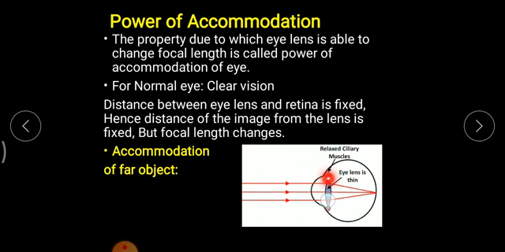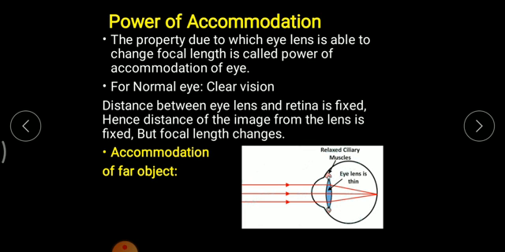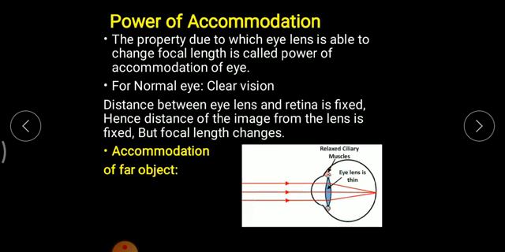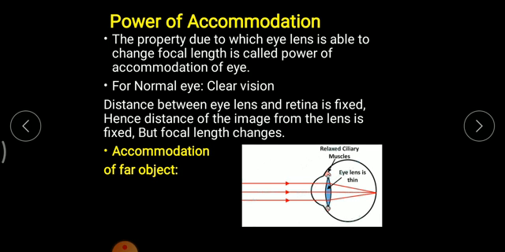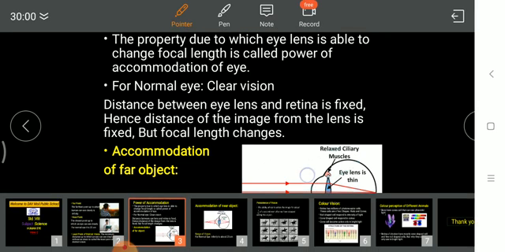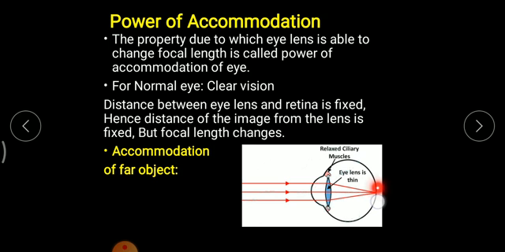Now, whenever a far object is there, the eye lens becomes thin and the ciliary muscles become relaxed. Since the ciliary muscles become relaxed, the lens gets elongated and becomes thin. So for far point vision, the ciliary muscles become relaxed and the eye lens becomes thin, as a result of which the image always forms on the retina. If this wasn't the case, the image would not be formed on the retina. Since this is happening, the person can see far objects clearly.